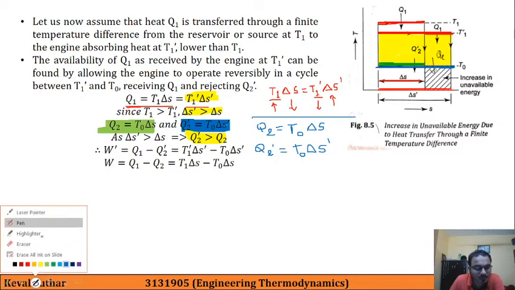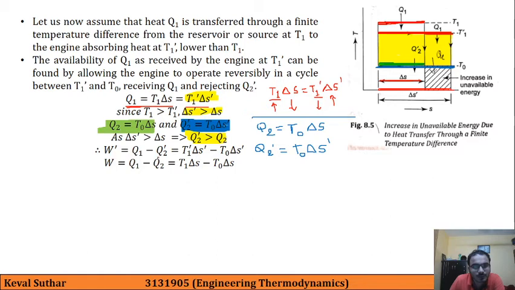let me write down over here. First of all, W prime is equal to T1 prime delta S prime minus T0 delta S prime, and W, which is written over here, as you can see, is T1 into delta S. So instead of T1 into delta S, we can also write down T1 prime into delta S prime.